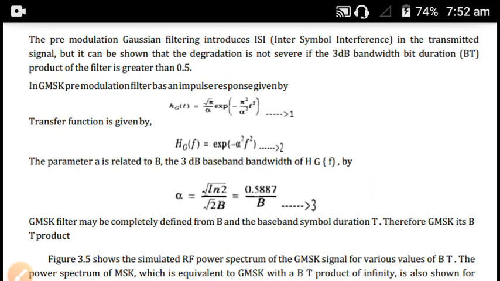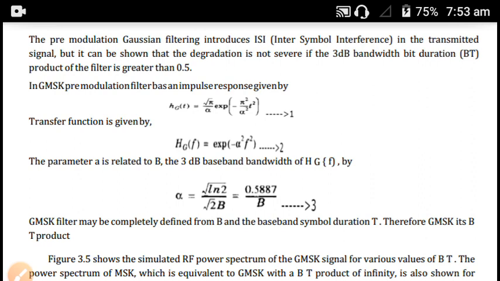This is the impulse response of the pre-modulation GMSK filter, and the transfer function is given by Hg of f is equal to exponential of minus alpha square f square, where alpha is equal to root of natural logarithm of 2 divided by root 2 B. B is the 3 dB baseband bandwidth of Hg of f.